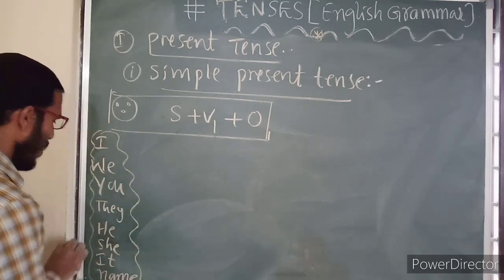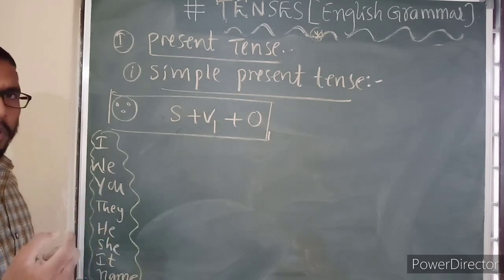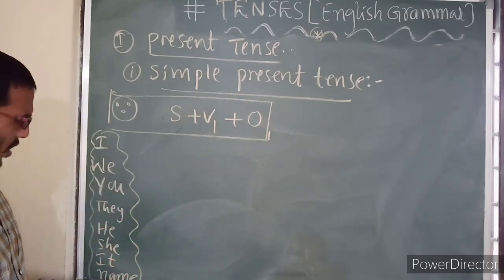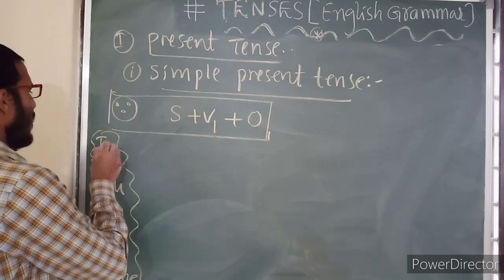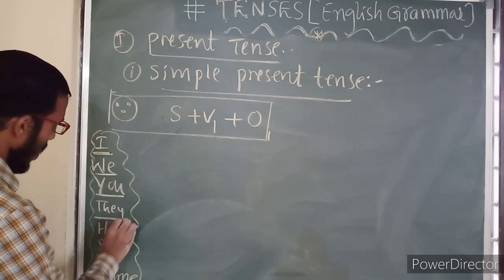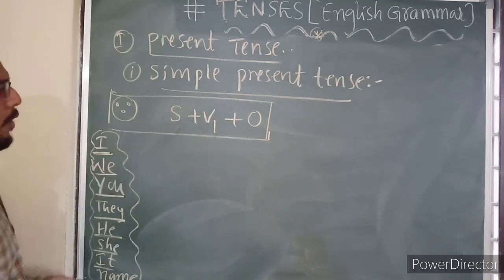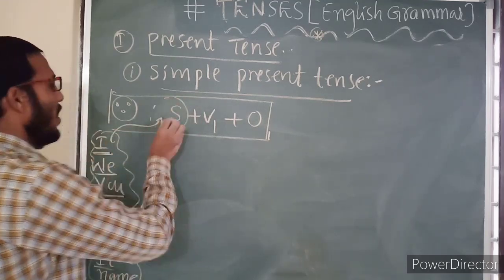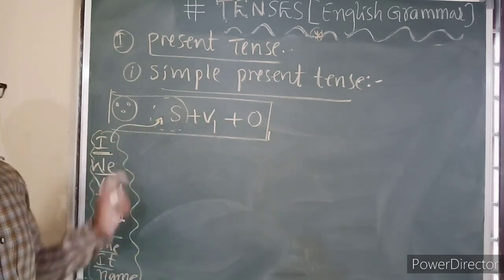Apart from this, some other subjects can also be written, such as your plus any name: your daughter, your son, your father. But basically we use I, we, you, they, he, she, it, name. So it is like a formula you can use, and in this formula you can substitute any one of these as the subject.